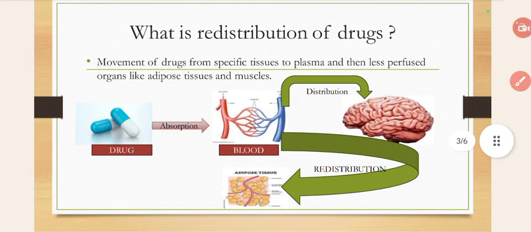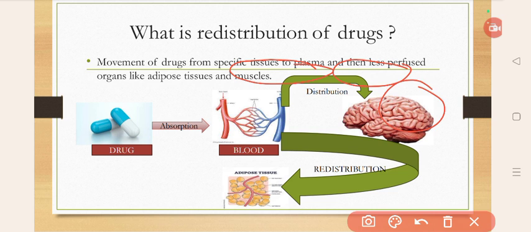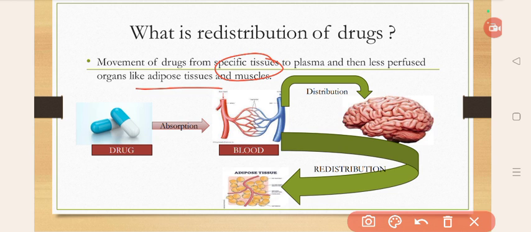Now the phenomenon of redistribution, what is meant by that? Movement of drug from a specific tissue to the plasma and then to the less perfused organs like adipose tissue and muscle. This is what redistribution of drug is.